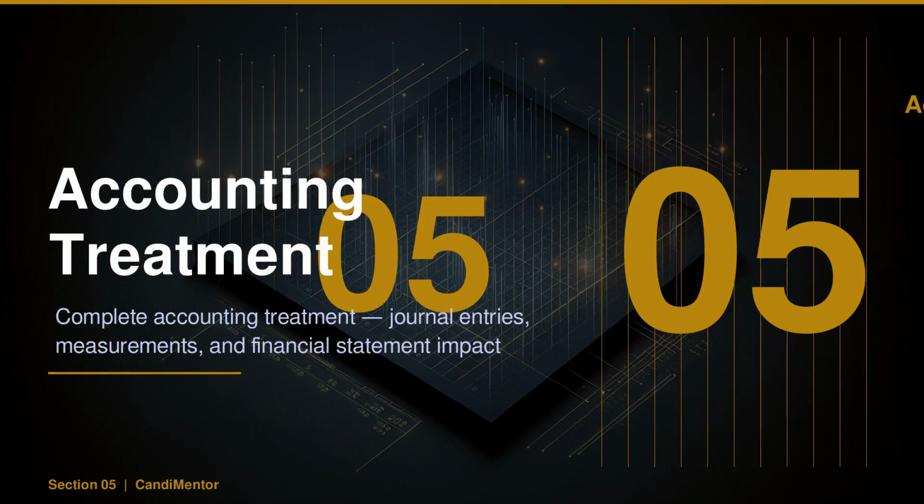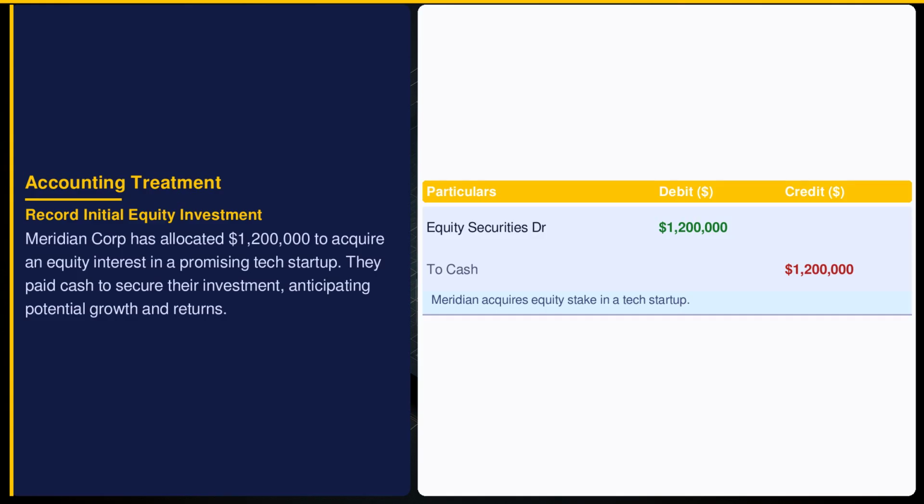Meridian Corporation, a global manufacturing powerhouse, invests $1,200,000 in an equity stake in a local tech startup. Discover how this investment impacts their financials from acquisition to potential disposal under ASC 321. The initial investment in equity securities is recorded at cost, reflecting the cash outflow from Meridian's reserves. ASC 321 mandates that equity investments be recognized at fair value or cost if fair value is not determinable. This transaction marks the beginning of Meridian's strategic expansion into the tech sector.